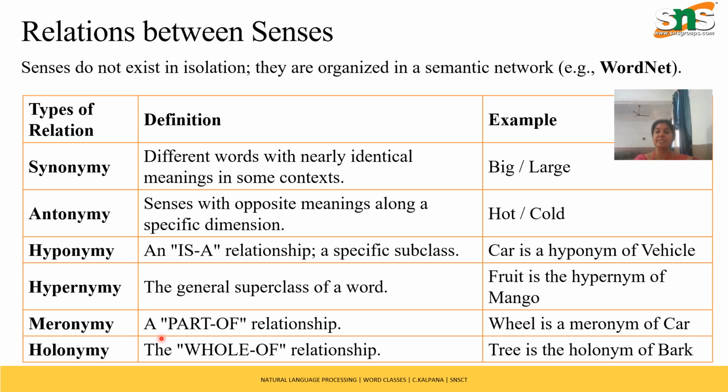Meronym is a part-of relationship. So wheel is a part of a car. Next is holonym. Holonym means a whole-of relationship. So these are the main types of senses we have to focus on in word senses. Thank you.